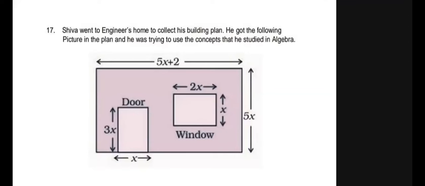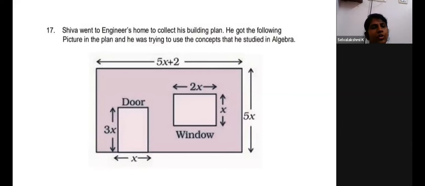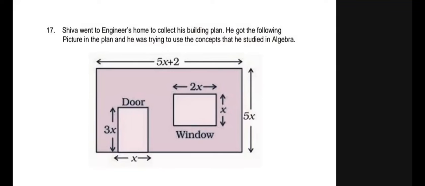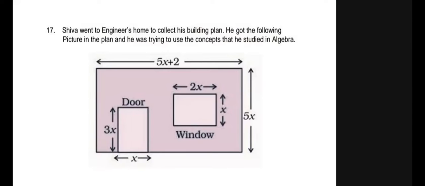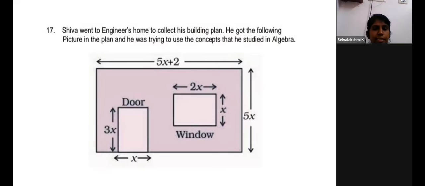Area of the door, good. Anything else? Yes, fine. Area of the wall except the window and door. Yes, good, excellent.